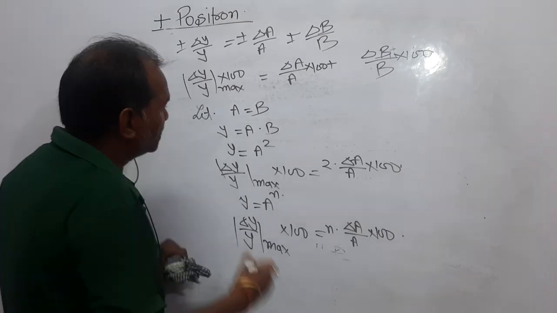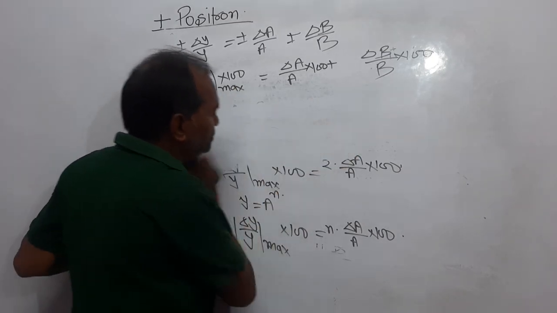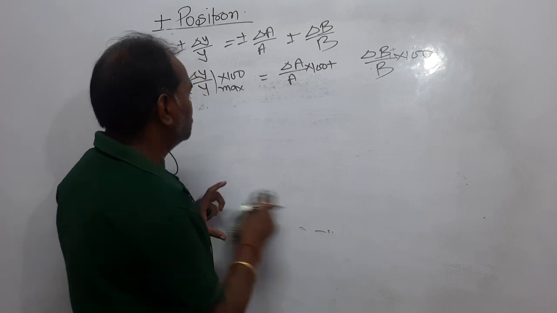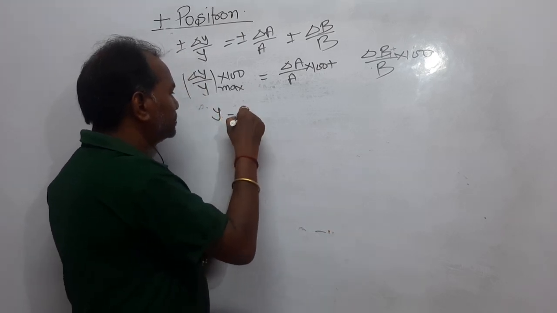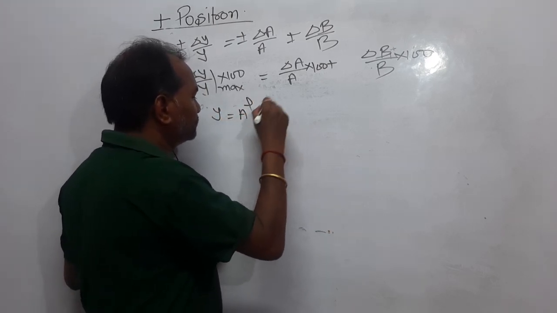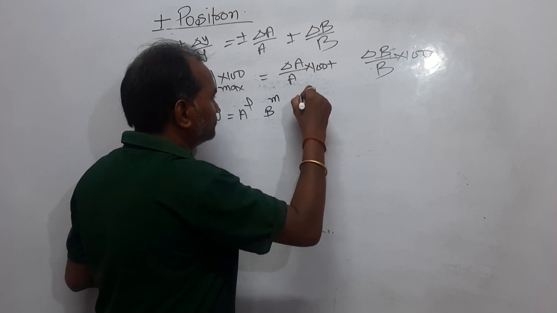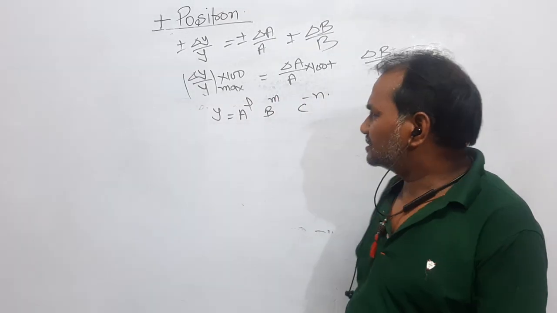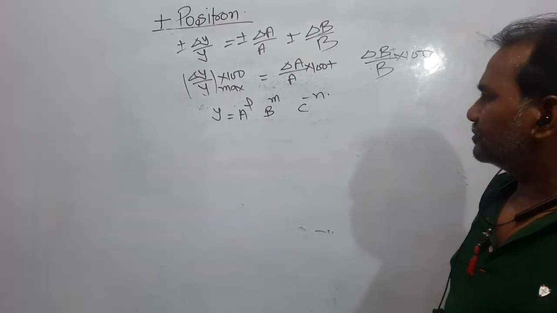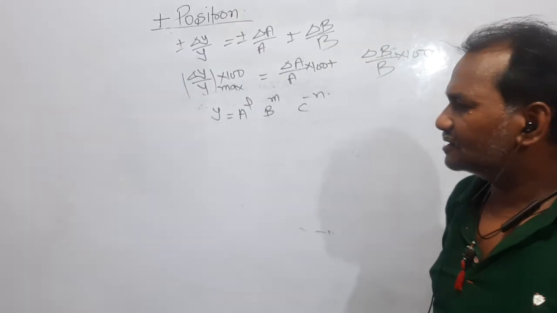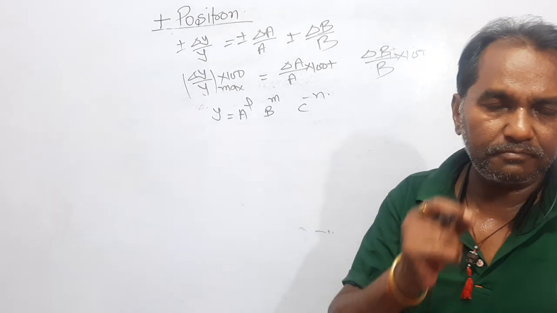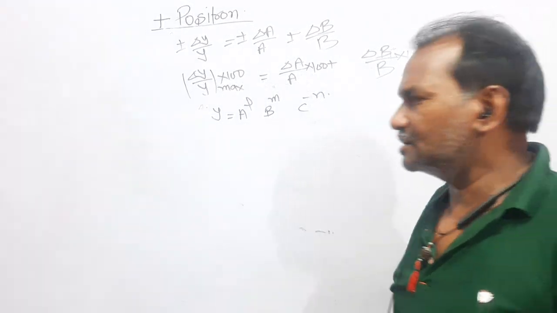Right? If the formula you are considering is like this, now look here, your formula is y is equal to A to the power L, B to the power M and C to the power minus n. I have considered this physical formula. Now our task is to find out the maximum possible percentage error in the value of y.